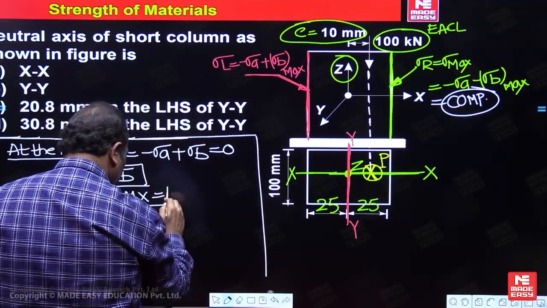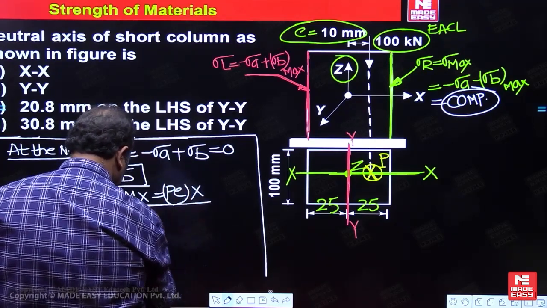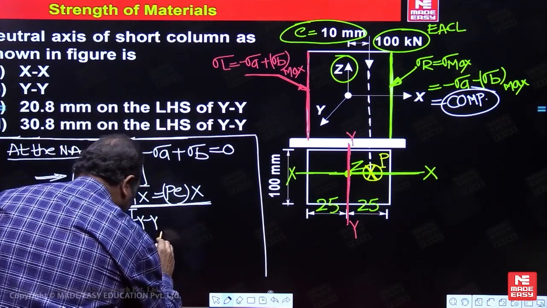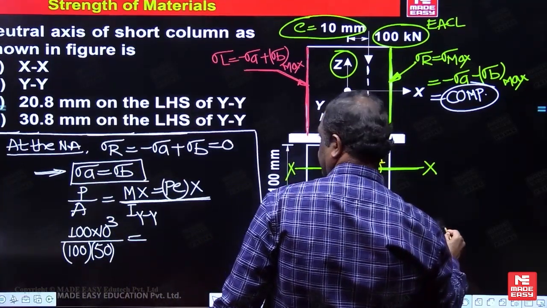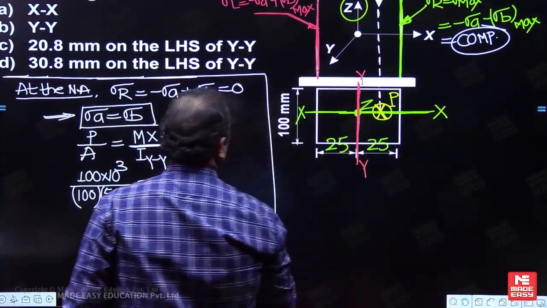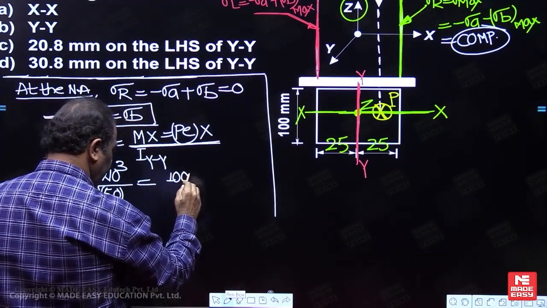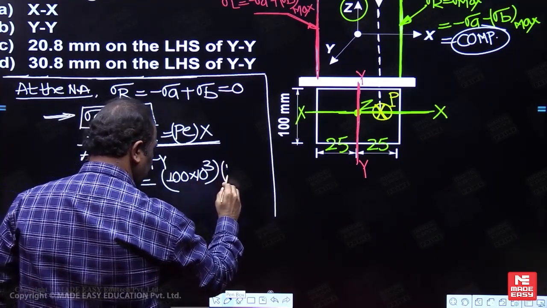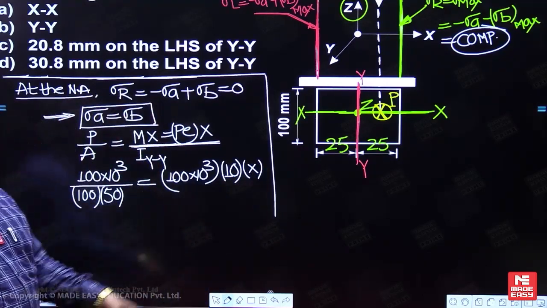So this will be equal to load into eccentricity upon x. Only x is unknown. The load value is given in the question as 100 kilonewtons. Eccentricity is 10. X is the unknown.